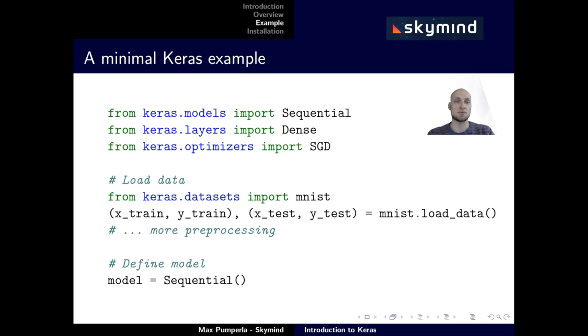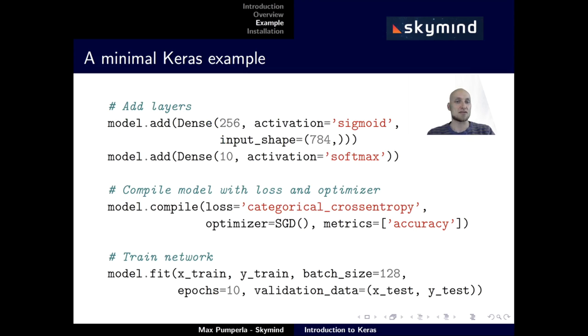After we've done so, you can just add new layers to your model, one by one. After that, we compile our model with a loss function and an optimizer and fit our model on training data. On a high level, that's all there is to it. Every Keras example more or less looks like this.